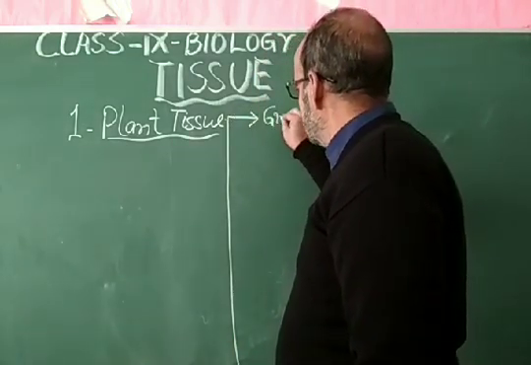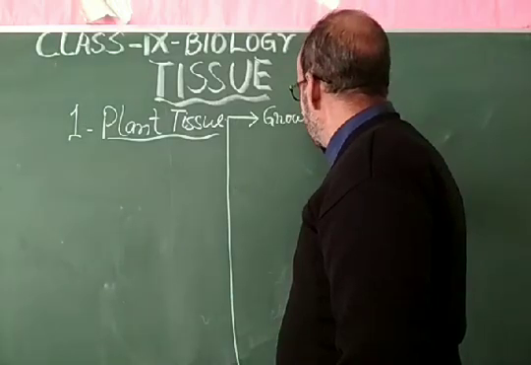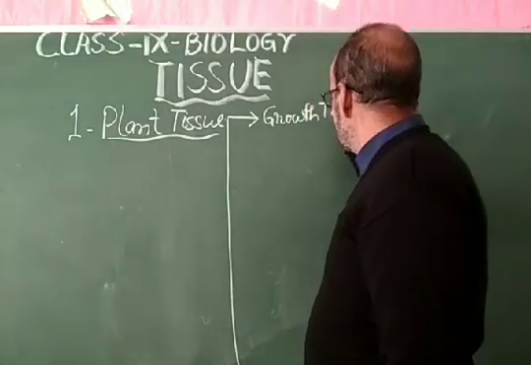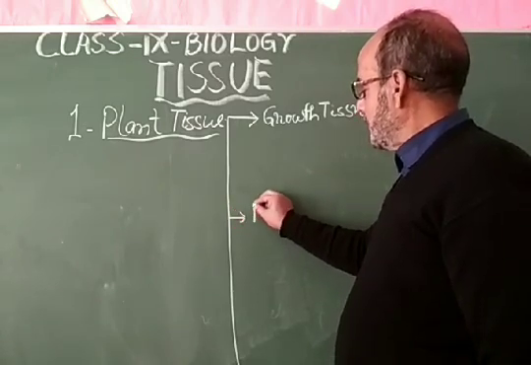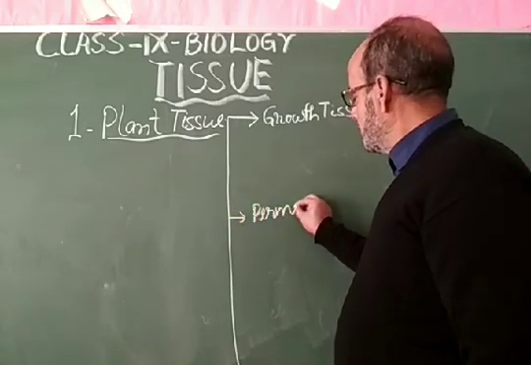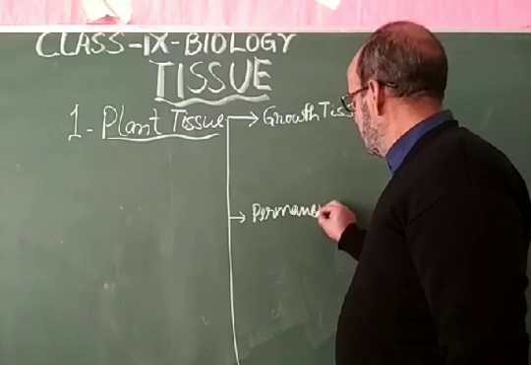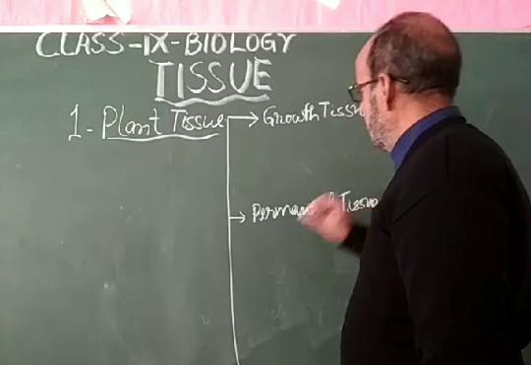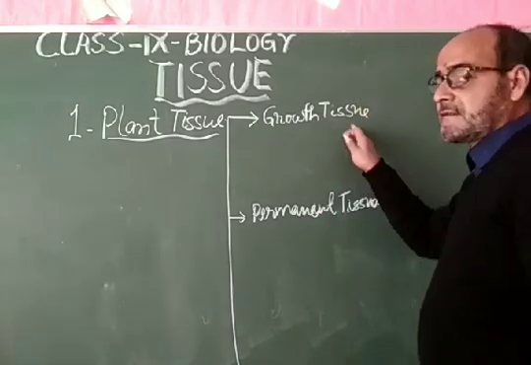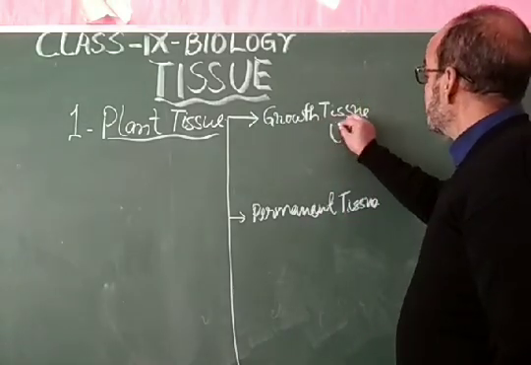growth tissue, and permanent tissue. Dear student, this growth tissue is called meristematic tissue.